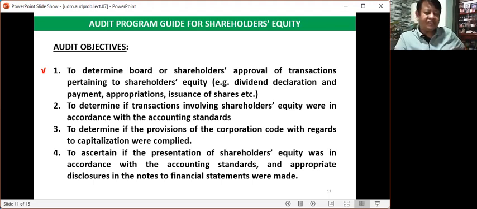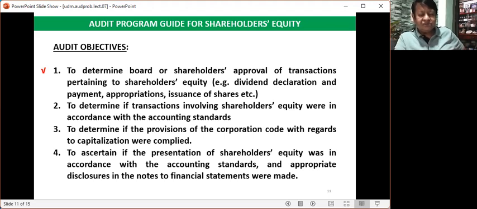The corporation is not supposed to declare and pay dividends without the approval of the board. So, the document that you are going to retrieve to verify the validity of the dividend declaration is the board resolution. What is a board resolution?